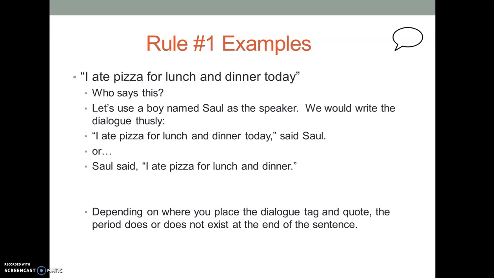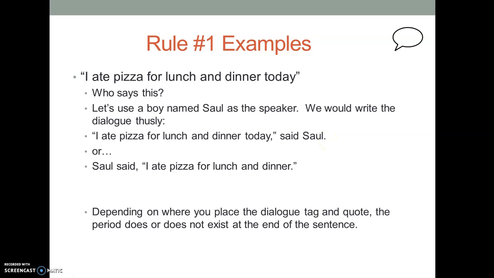I ate pizza for lunch and dinner today, said Saul. So typically, if this was a sentence, it would have a period at the end. But because I'm not finished with my declarative statement, I need to pause for the reader, give a verb, said, and the speaker, Saul. Period goes at the end.